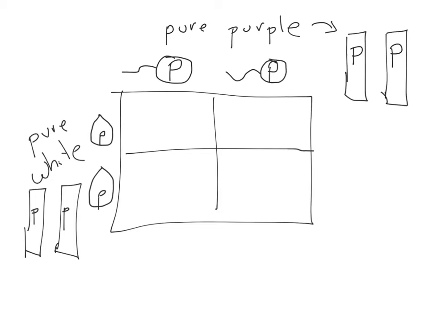Now, in this case, you can see why all of the offspring will end up being the same thing. The way you put the Punnett square back together is you're going to bring this P down and this P across, this one down, and then this across, this down, and this across, and then this letter down and this letter across.